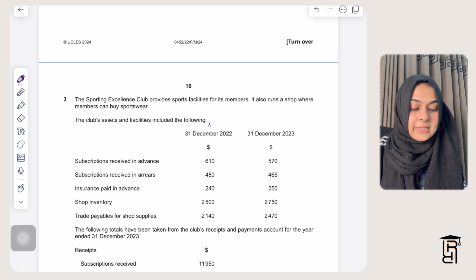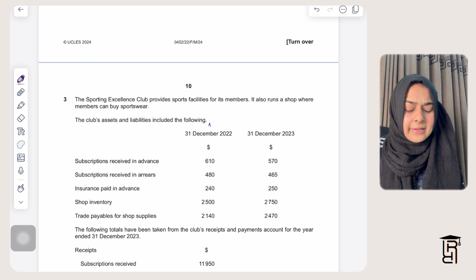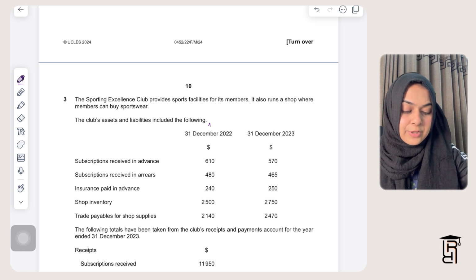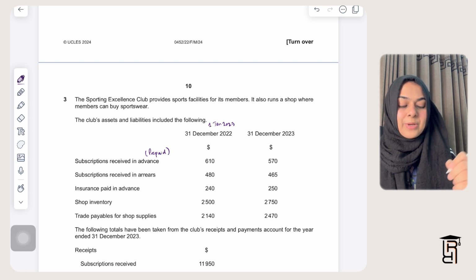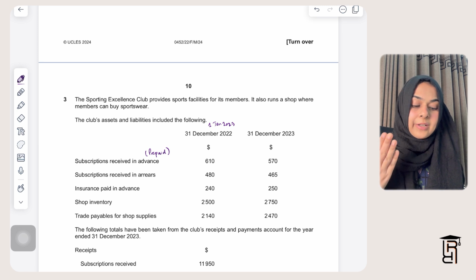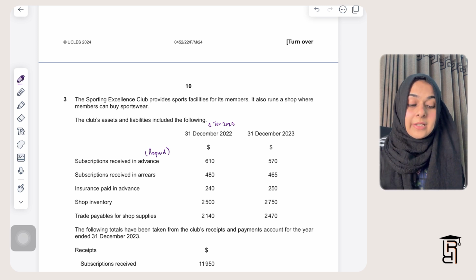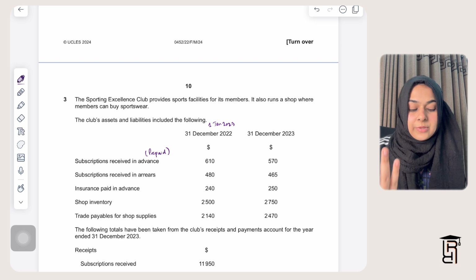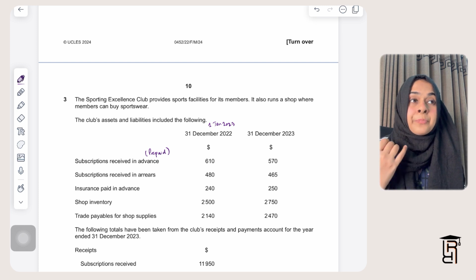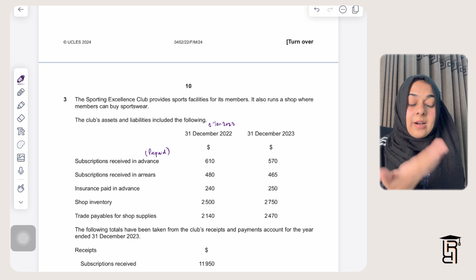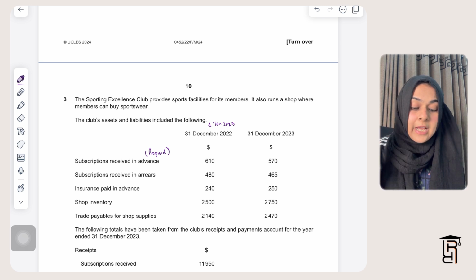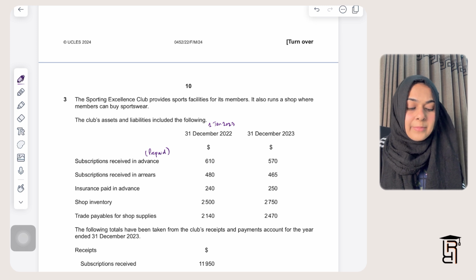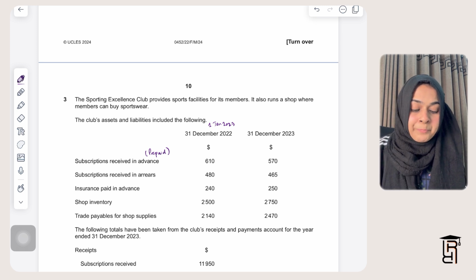And they've given you subscriptions in advance at start and subscription in advance at end. Subscription in advance means prepaid subscriptions. We are giving service to our members, right? And if they pay us the subscriptions in advance, this is going to be our liability towards our members, because we are now supposed to give them the service. So subscriptions is an income, and income in advance is the club's liability. And also this will come in the subscriptions account. That is part A of this question.